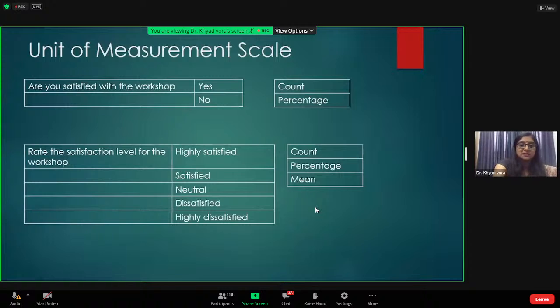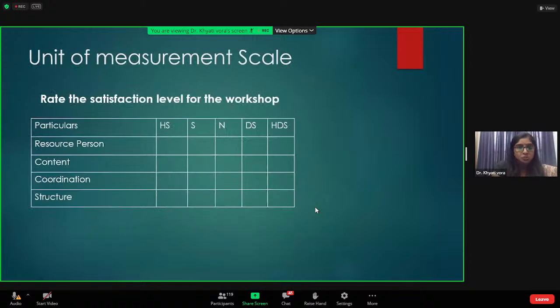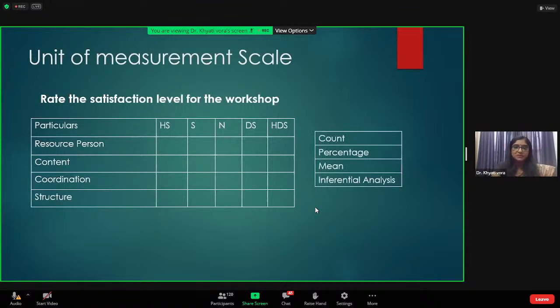If I use this sentence, rate the statistical level highly satisfied, dissatisfied, then this automatically becomes ordinal data. It won't stay in scale for long. Likert scale has its own property that you should check your attributes with some constructs, some more variables with one factor. I hope this is clear. So I'm not wasting more of the time.